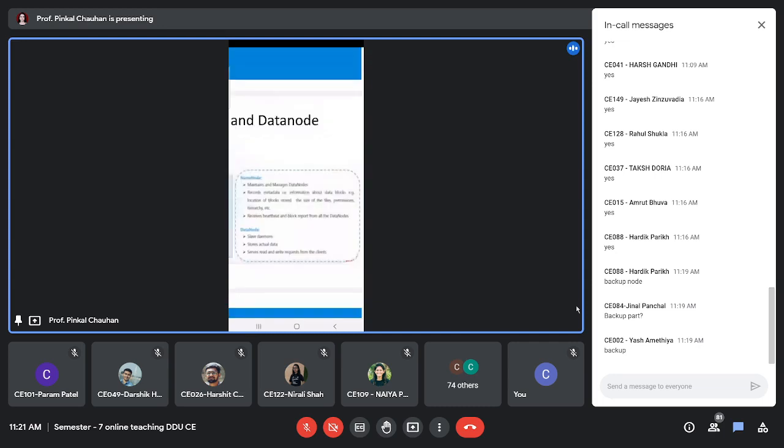So the duty of a name node is it maintains and manages data nodes, as I said. Then it records the metadata. What was the metadata in case of a project manager? The project manager had metadata that these TLs are working on these projects. Similarly, in this case, the metadata is information about data blocks, location of the blocks stored, the size of the files, permissions, hierarchy, etc. Right now we are just talking about HDFS, the file system.